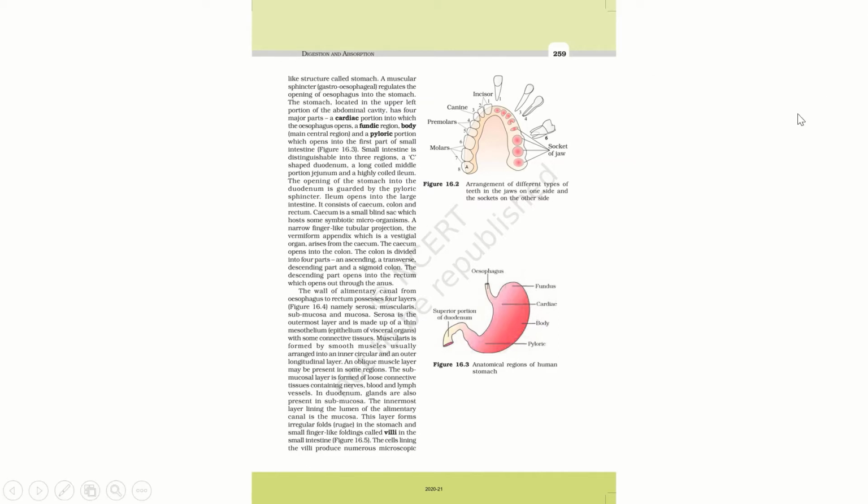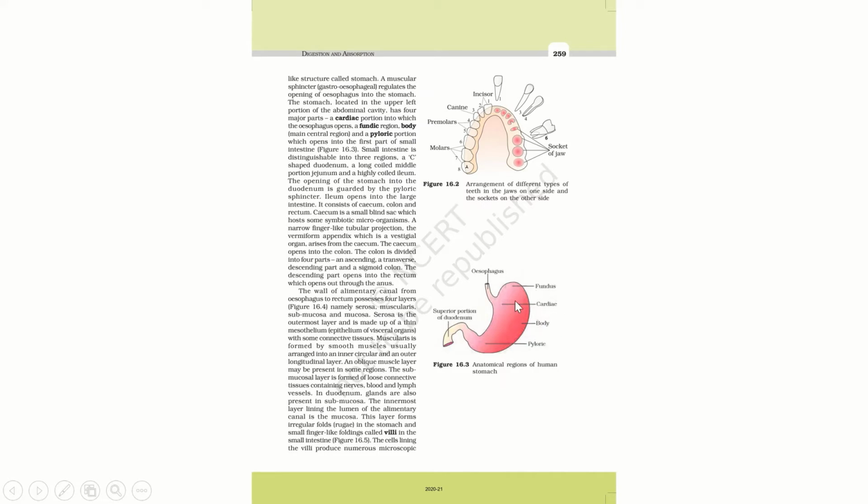A muscular sphincter regulates the opening of the esophagus into the stomach. Sphincters are rings of muscles that help in closing and opening of the esophagus, right? We are going to see this term sphincter at many places wherever there is an association between any two organs. The stomach is located in the upper left portion of the abdominal cavity and has four major parts: cardiac, fundic, body and pyloric.